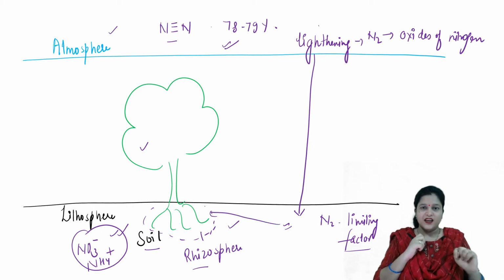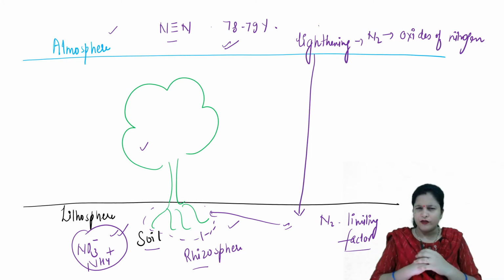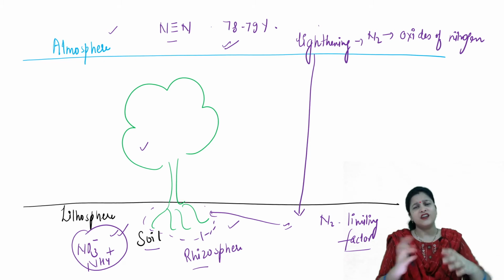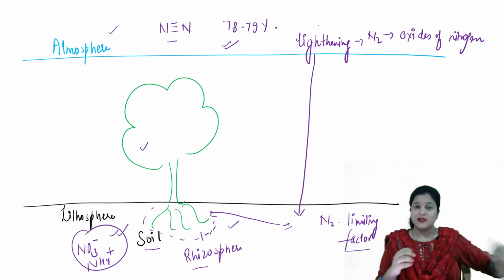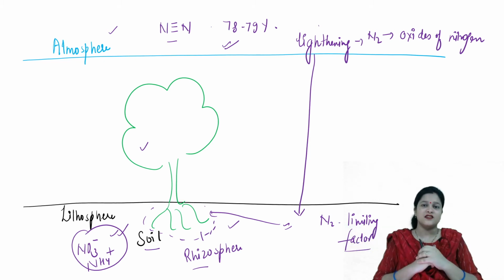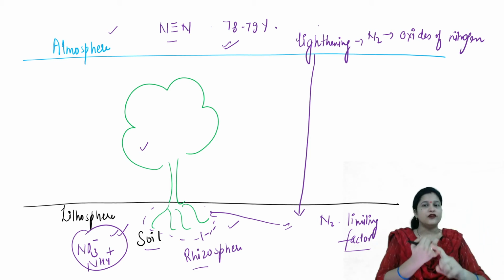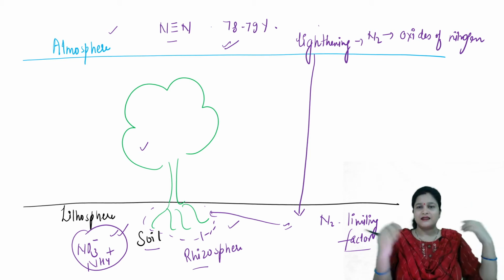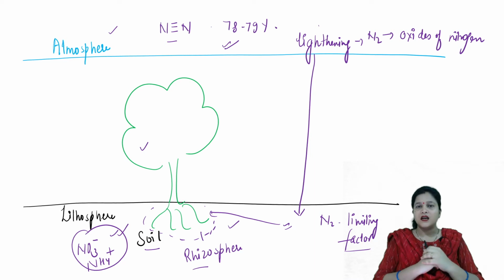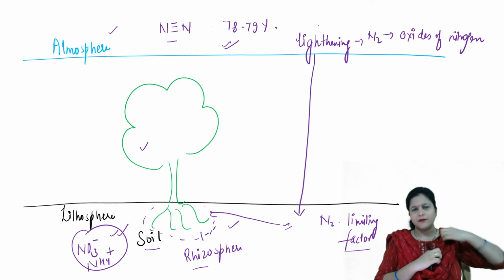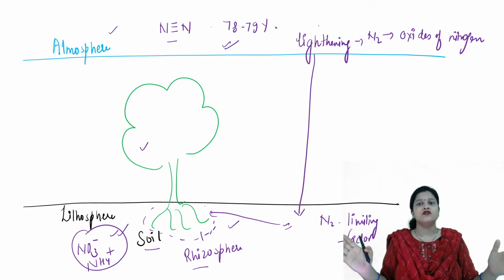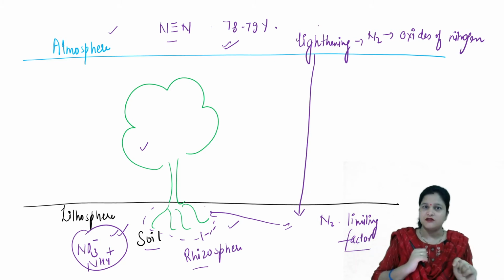Now, have you ever seen forest fires or thermal power plants? Or if you have not seen that, you must have seen the automobile exhaust. Burning of fossil fuels, automobile exhaust, thermal power plants, volcanic eruptions, and many more sources. These also generate oxides of nitrogen.